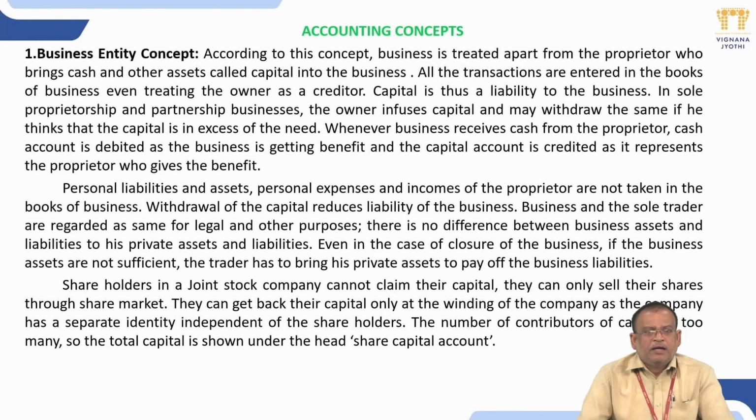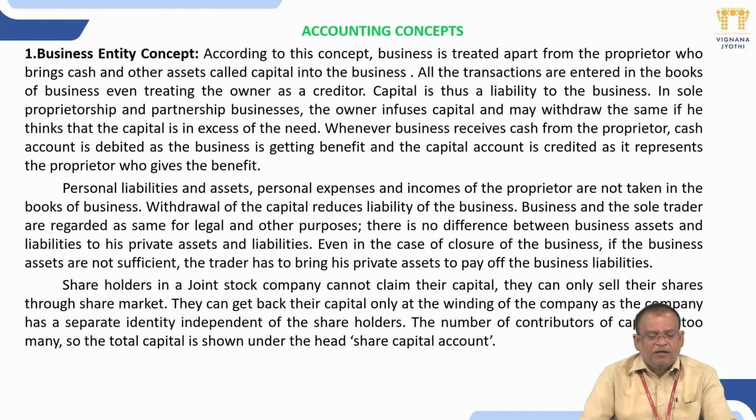So, accounting concepts. According to the business entity concept, every business is different from its owner or the proprietor. The proprietor is treated as a capital arranged by that person, a loan arranged by the person to the business. So the business differs from the owner. They are two different entities. The owner is treated as separate and the business is treated as separate. So whatever amount is arranged by the owner is treated as a loan arranged by the owner to the business. That comes under the business entity concept.